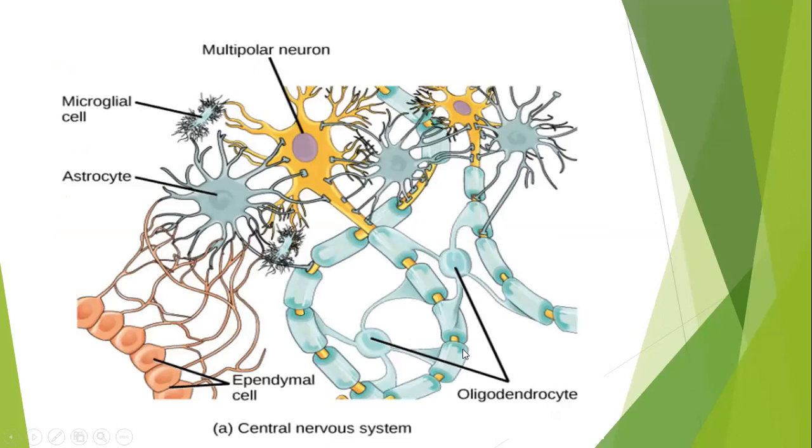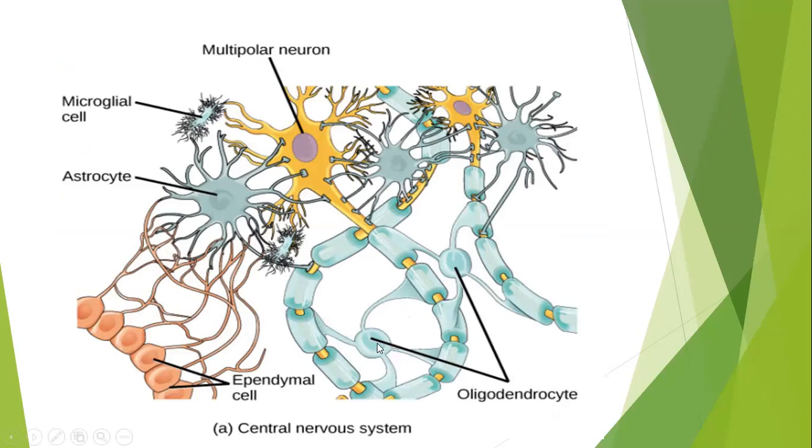These axons, for their function, most of them are myelinated. Around them, the myelin sheath is present. Layers of myelin sheath are present. These layers are made up by the process of a cell. That cell is known as the oligodendrocyte.